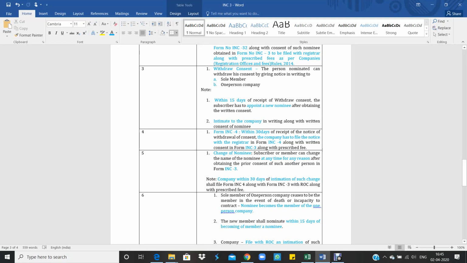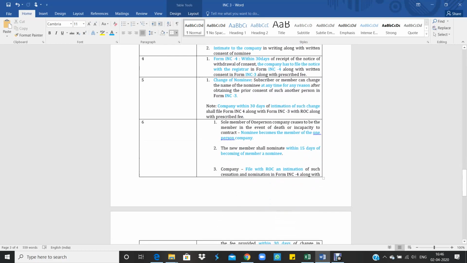So the company has to file this form with the ROC stating that in case of withdrawal of consent, the old nominee has been withdrawn and a new nominee has been appointed, and in the same way in change of the nominee by the subscriber, the old nominee is not there, and in place of him the new nominee is appointed. So in this way the company will intimate the ROC about the change.